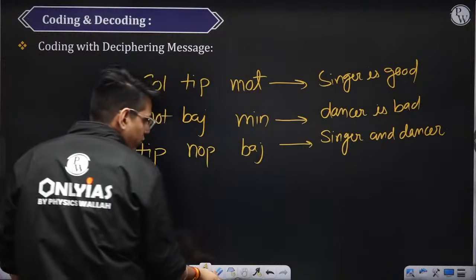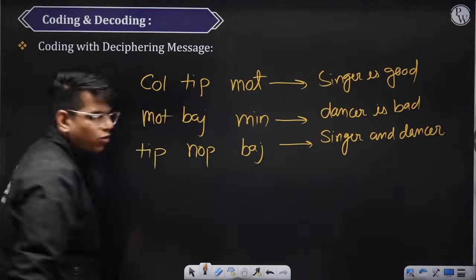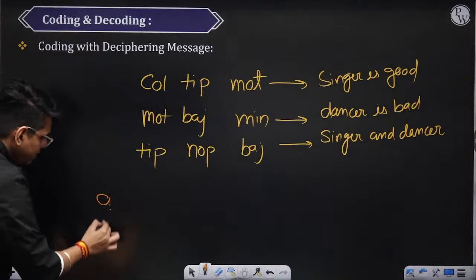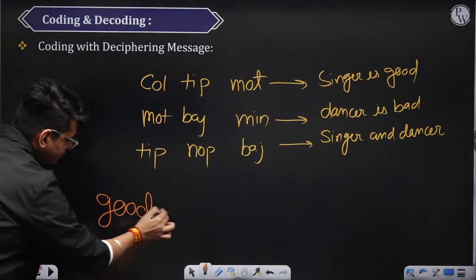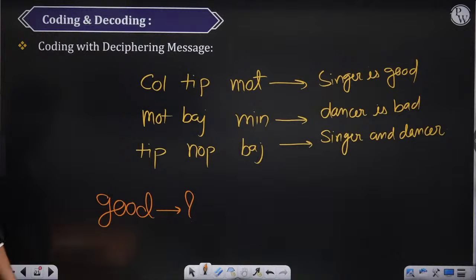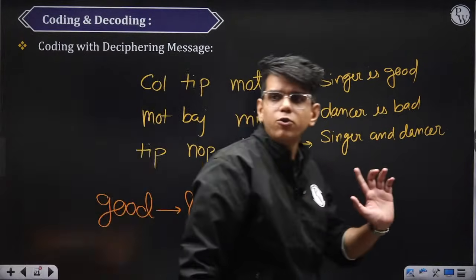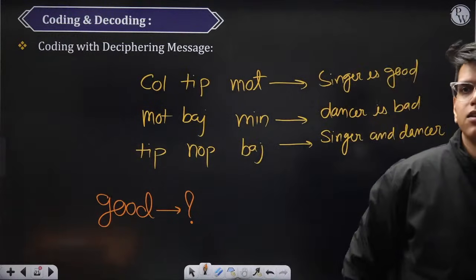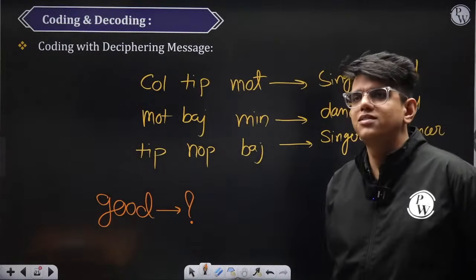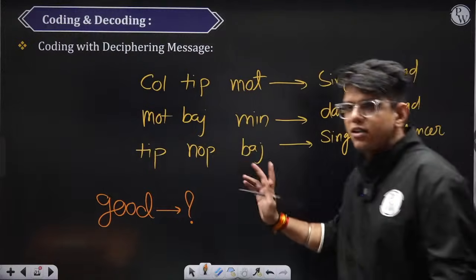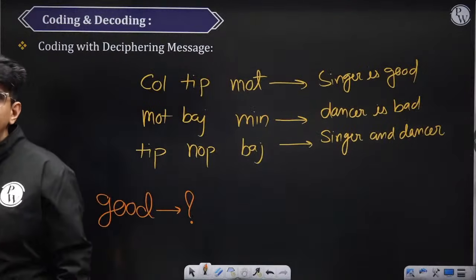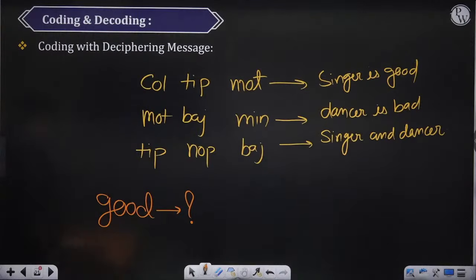Okay, this information is given to you. What I need you to find is what is the code for good. How is good written in any of the three statements? You need to find what is the value of good. हमको फाइंड क्या करना है, good का कोड क्या है. चलो ट्राई करो. We'll try this and then we'll solve 3 questions and then we'll end today's class, या फिर we'll see अगर एक आध क्वेश्चन और कर पाते हैं तो.